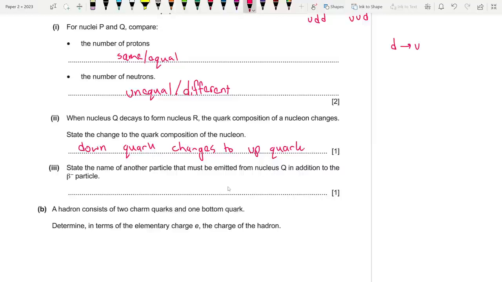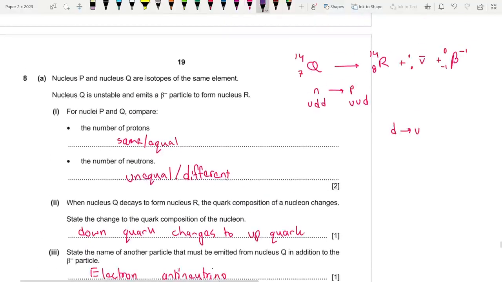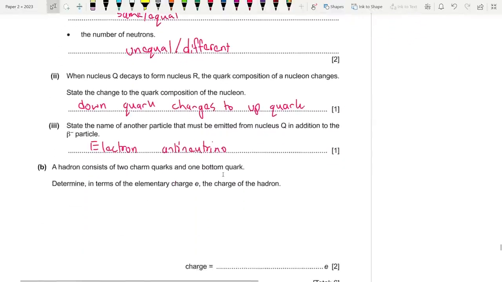Okay, state the name of another particle that must be emitted from nucleus Q. Another lepton is released, which is called an electron antineutrino. Remember, in beta minus decay, an electron antineutrino is released, but in beta plus decay, an electron neutrino is released.